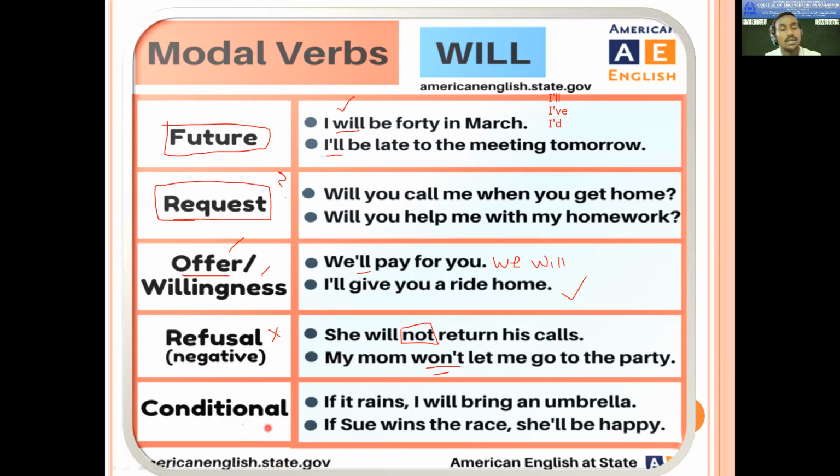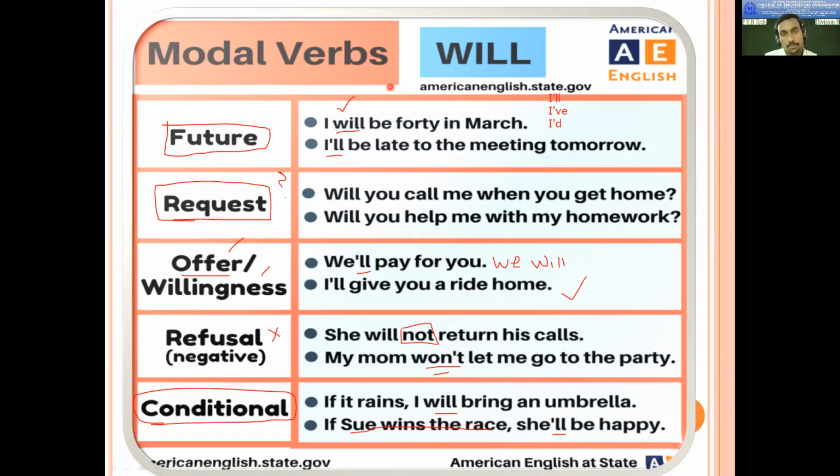Everywhere you will find conditional use. We'll talk about it here. All the sentences which begin with if, and if you are using will, that can be the conditional use of will. For example, if it rains, I will bring an umbrella. Or another example: if she wins the race, she will be happy. So I will or she will is the use of will in conditional.